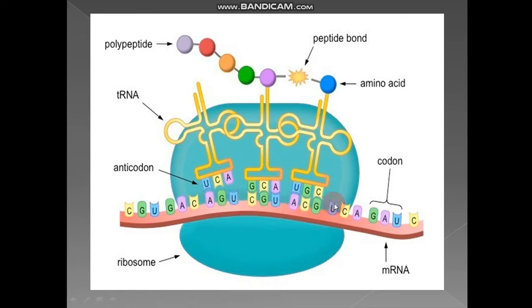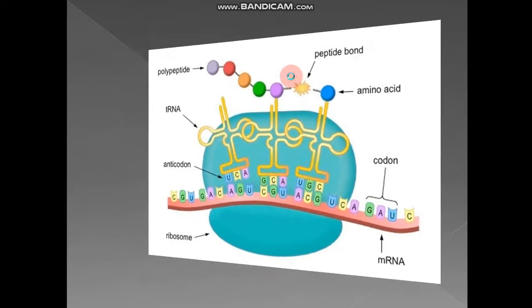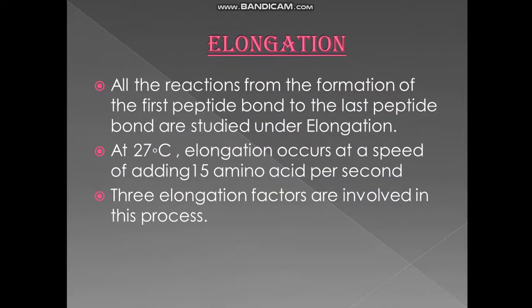This is the messenger RNA, and this is the newly formed peptide chain with different colors of balls. You can see these are different amino acids, and the bond between two amino acids is called a peptide bond. Clear? So before the formation of the first peptide bond, whatever happens, that is the joining of initiation factors and all these things, will be taken under initiation.